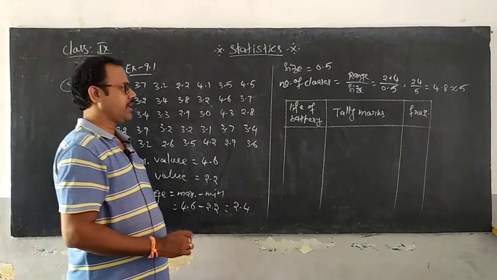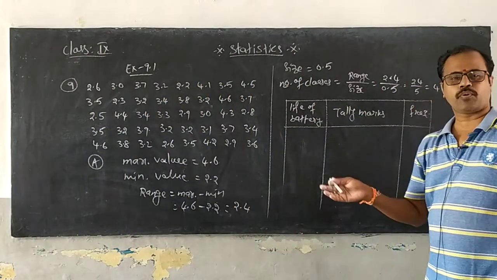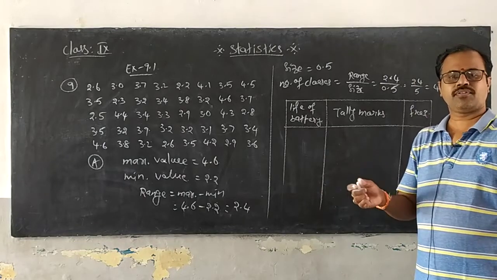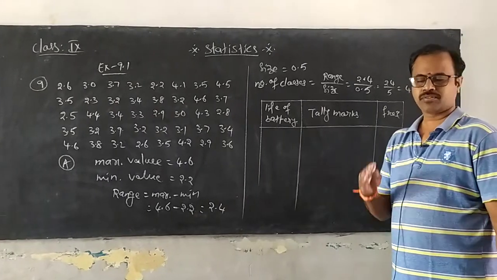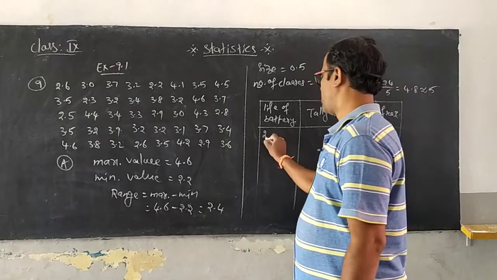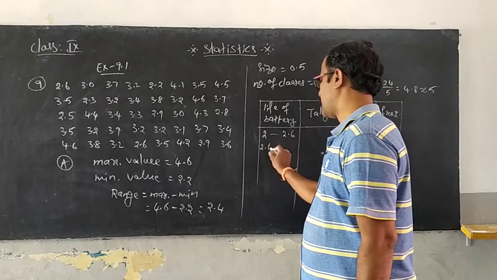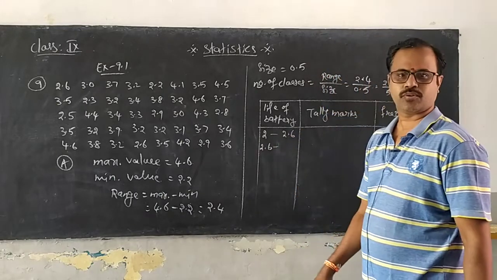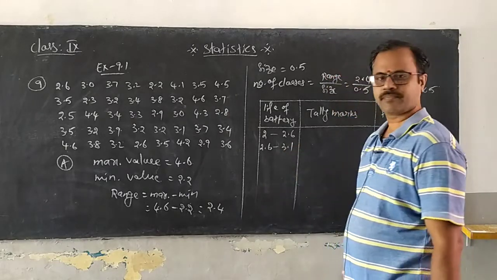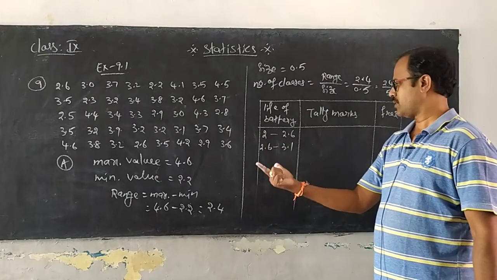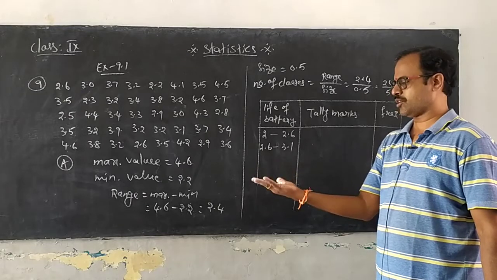If you take 2 to 2.5, that is 0.5 width, but that is how it would be in inclusive classes.